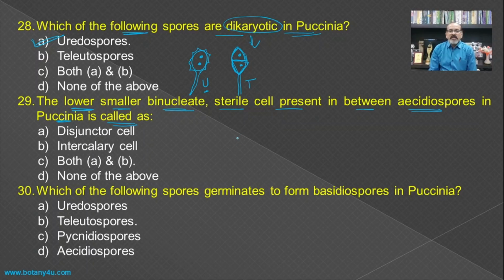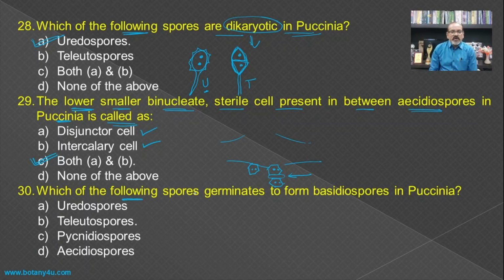If you see the development of the aeciospores, which are hexagonal and they are joined with each other by a cell in between them, and this cell which is present in between the aeciospores is known as disjunctor cell, or it is also called as intercalary cell, and hence both A and B is the answer.